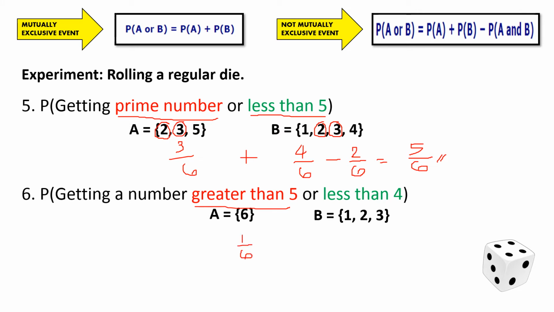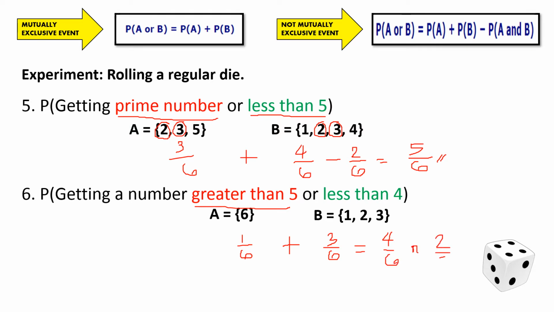While the second one has 3 elements, so 3 over 6. So we don't have common elements from each set, therefore we're not going to have a subtracting value, and this makes our event under mutually exclusive. So no subtracting value, we may now proceed immediately to addition. So 1 over 6 plus 3 over 6, that gives us 4 over 6, or can be further simplified as 2/3.